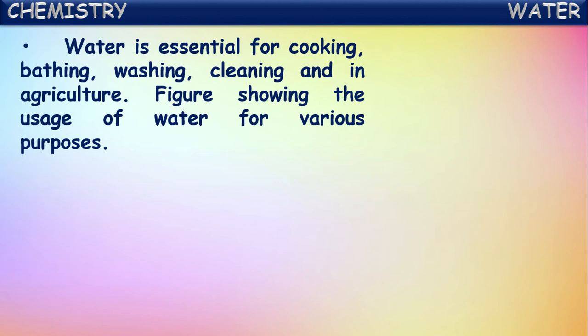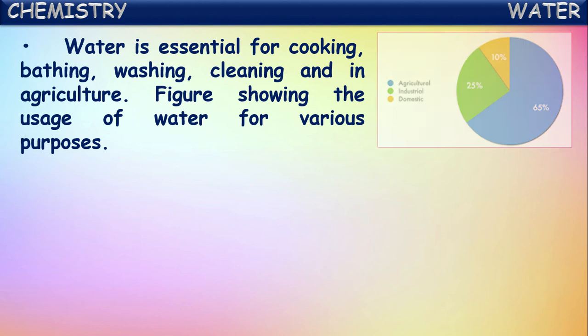Okay. And next, water is essential for cooking, bathing, washing, cleaning, and even in agricultural purposes water is used. So in many ways water is used. Here, if you see the figure, it shows the usage of water for various purposes.